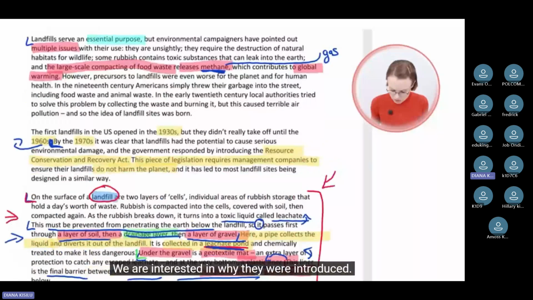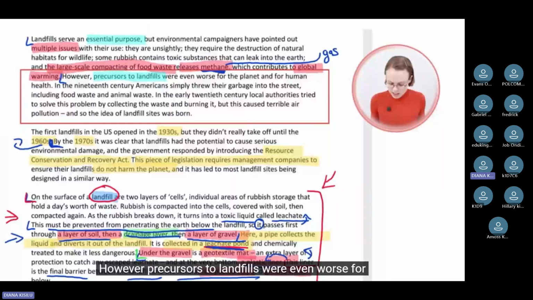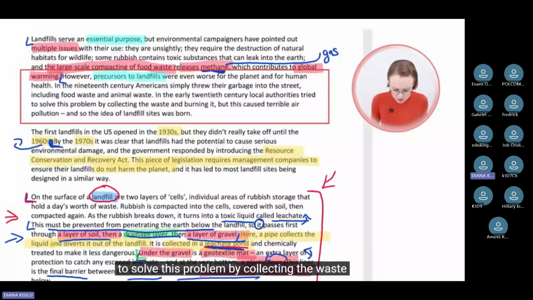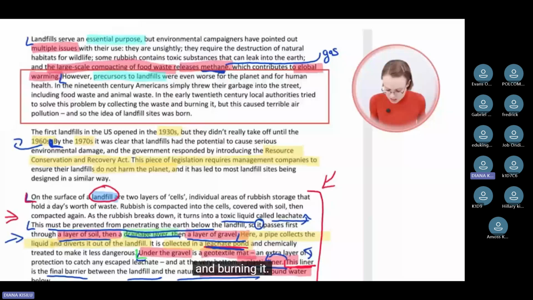Here, the paragraph talks about precursors to landfills. This is interesting because we are interested in a time before. Let's start reading from here. However, precursors to landfills were even worse for the planet and for human health. In the 19th century, Americans simply threw their garbage into the street, including food waste and animal waste. In the early 20th century, local authorities tried to solve this problem by collecting the waste and burning it. But this caused terrible air pollution. And so the idea of landfill sites was born.